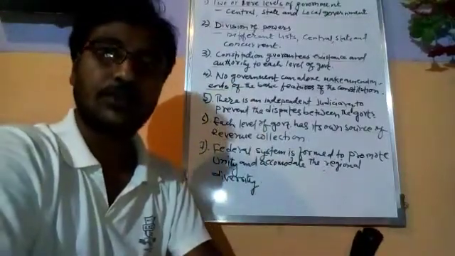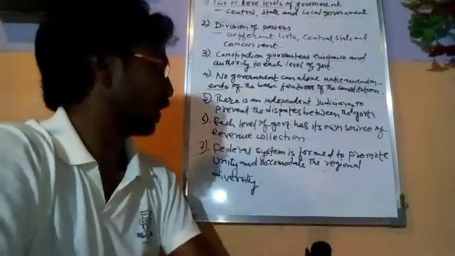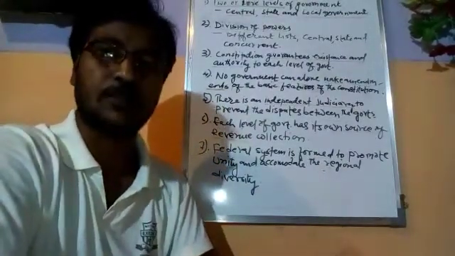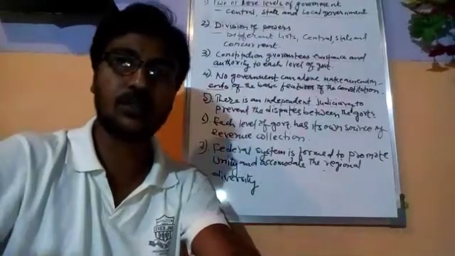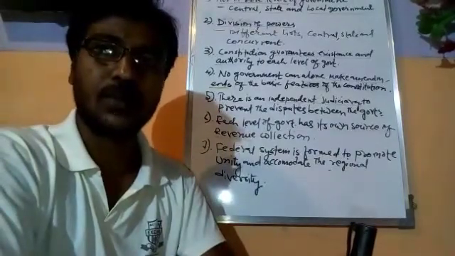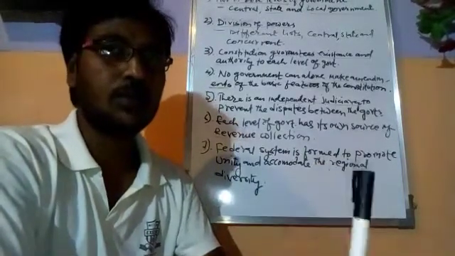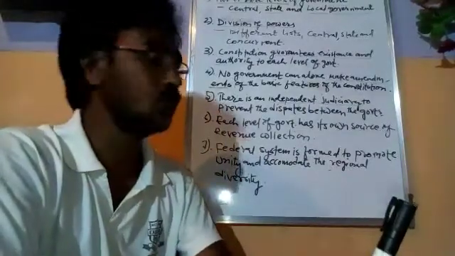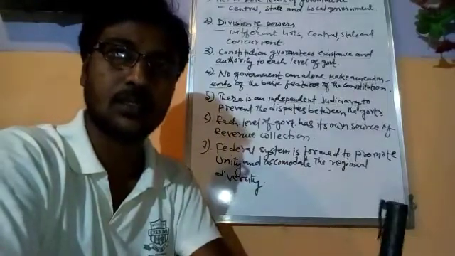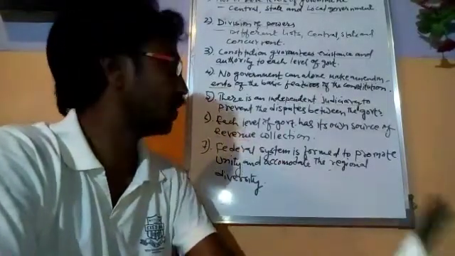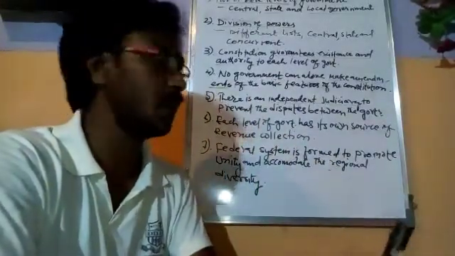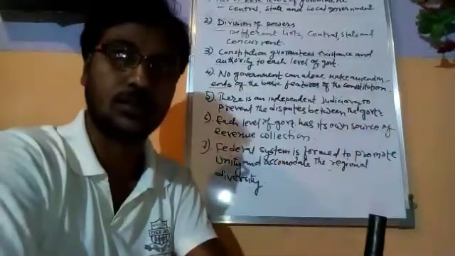And the fourth feature is that no government can alone make amendments to the basic features of the constitution. In a federal system, as we see, there is a central government and regional governments, so no government has the power alone to make amendments. Amendment means necessary changes in the constitution, but no government alone, that means the central government alone, can make any changes in the constitution.